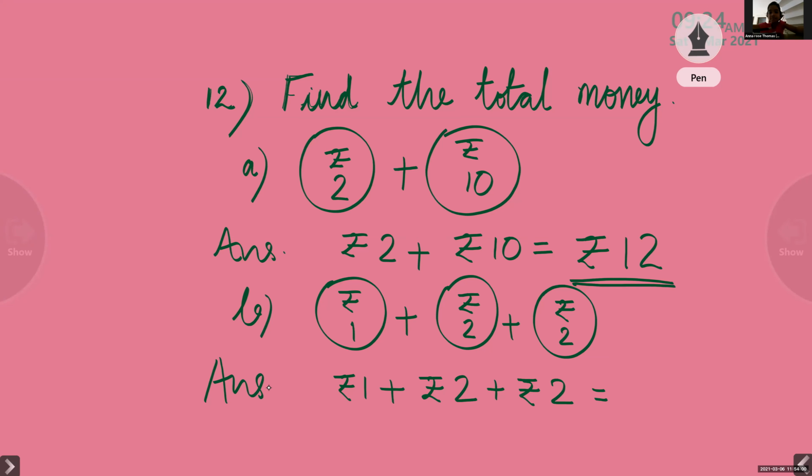1 plus 2, what is the answer? 3. 3 plus 2: 3 in the mind, 2 in the fingers. After 3, 4, 5. So what is the total amount? Rupees 5. Now all of you write the question and answer. Rupee 1 plus rupees 2 plus rupees 2 is equal to rupees 5.